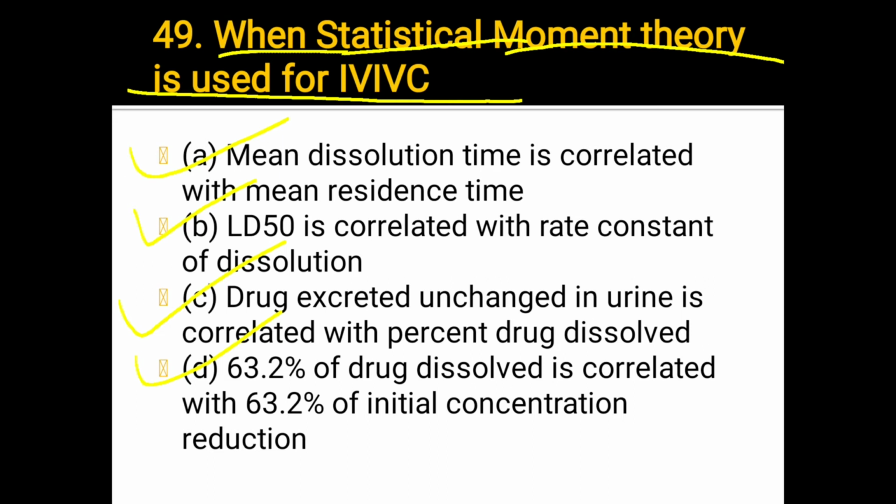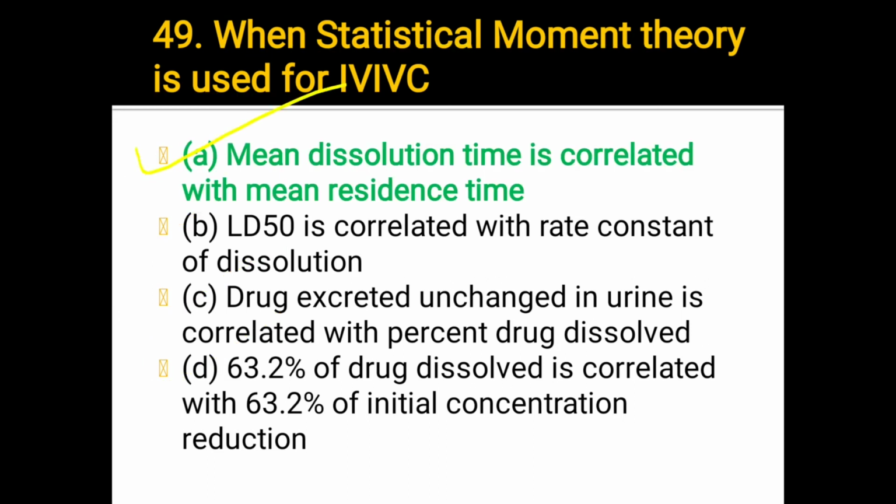Which one answer? The answer is A. Mean dissolution time is correlated with mean residence time.